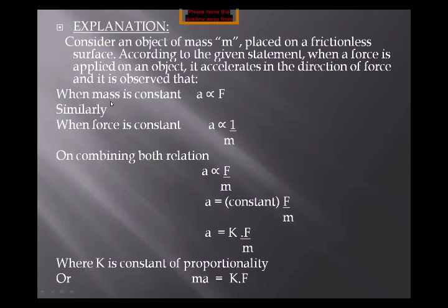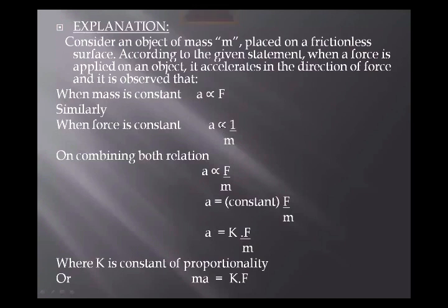Student, just remember the two conditions which we have discussed earlier; we just use these two relations. When mass is constant, we have derived that acceleration is directly proportional to the force. And when force is constant, means when we are applying the similar force on two different masses, it gives the relation a is inversely proportional to mass.